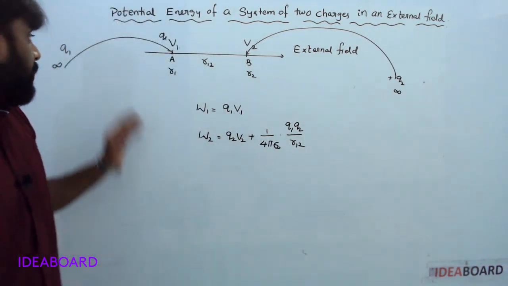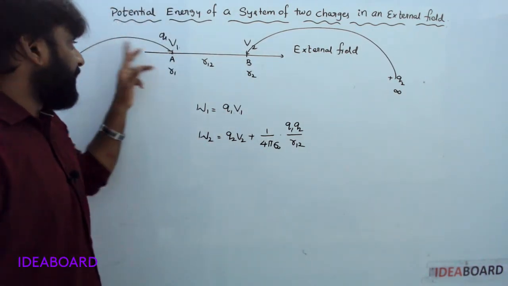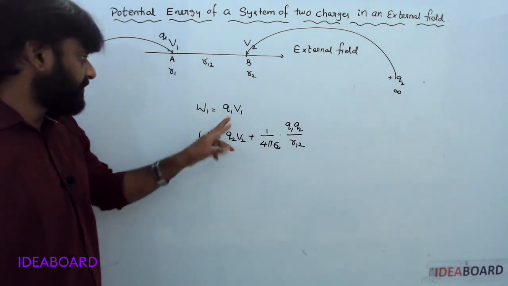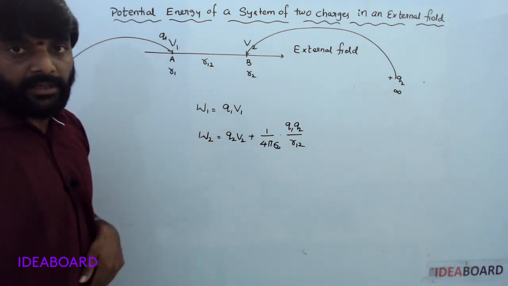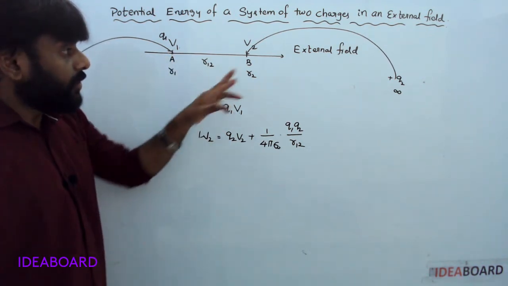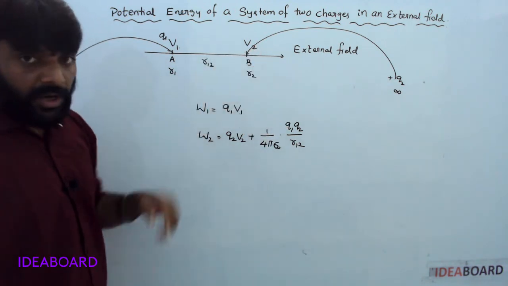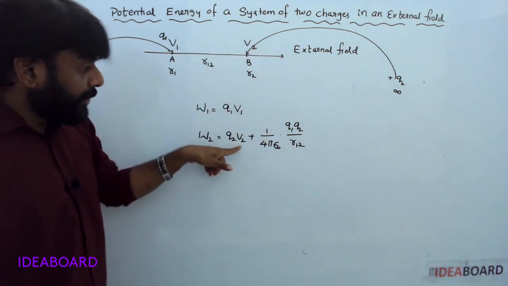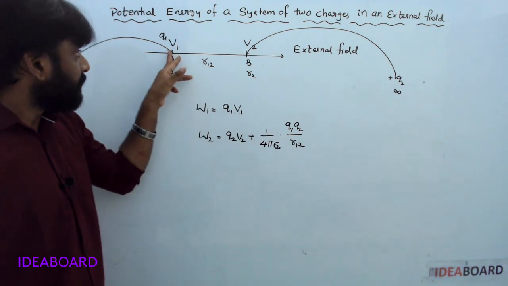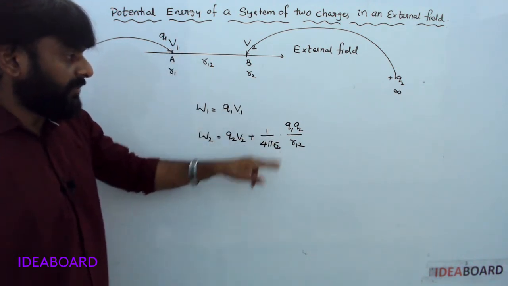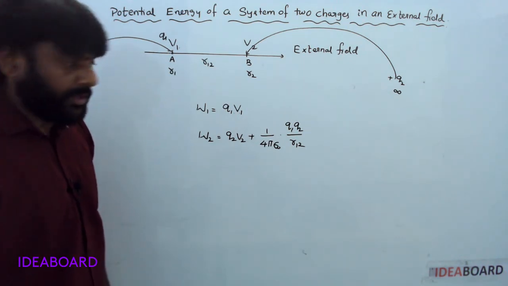Understood? For the Q1 charge brought from infinity to this point, work done is Q1 V1. For Q2 brought from infinity to this point, it is Q2 V2, and at the same time work done against Q1 is also required, 1 by 4 pi epsilon naught Q1 Q2 by R12.